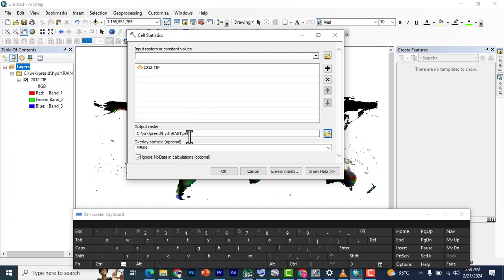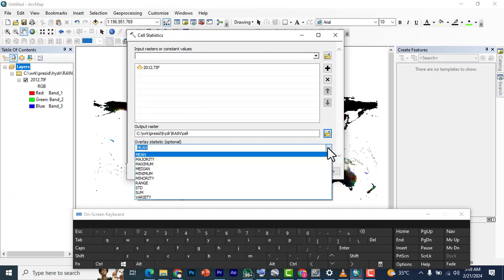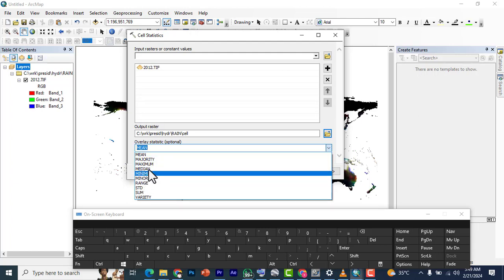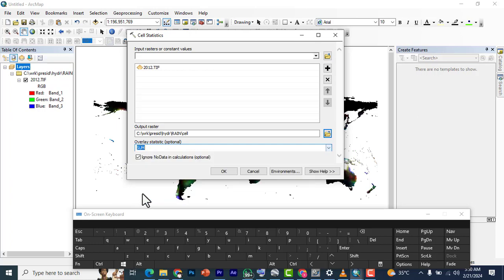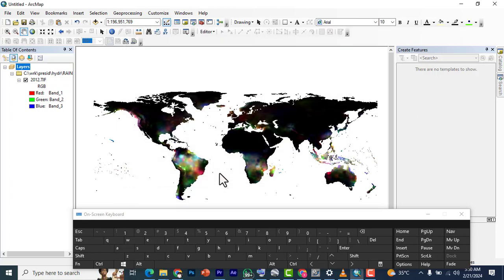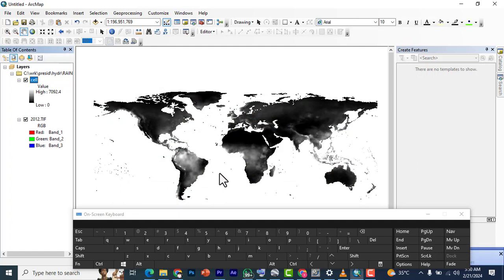Okay. So now we're going to select what we want to use it for. We want to sum the entire data for the whole year. So we click on sum, and now we click OK. This will sum the data from January to December. So we're going to check first.